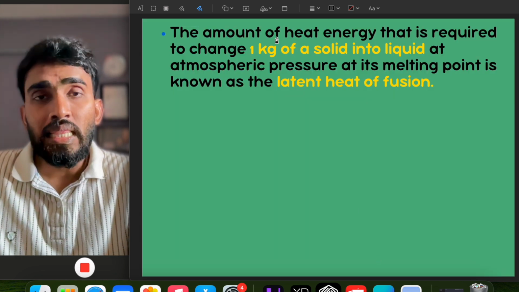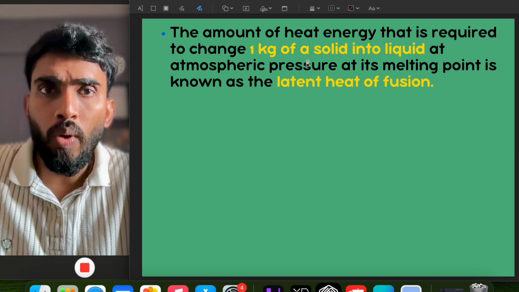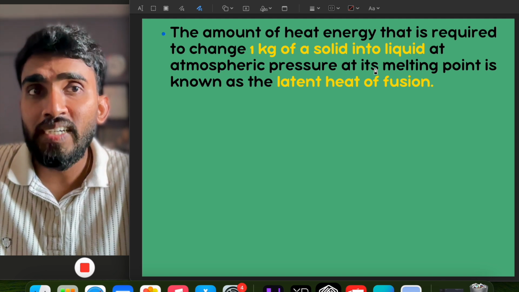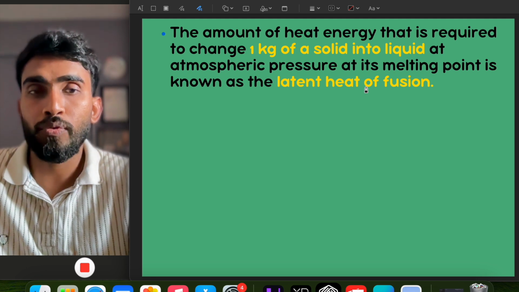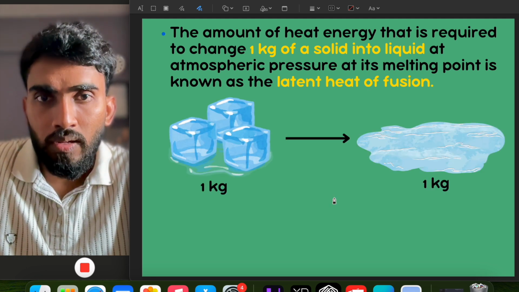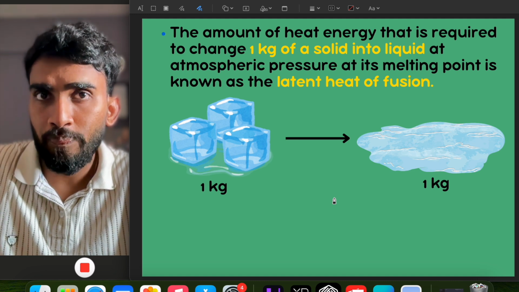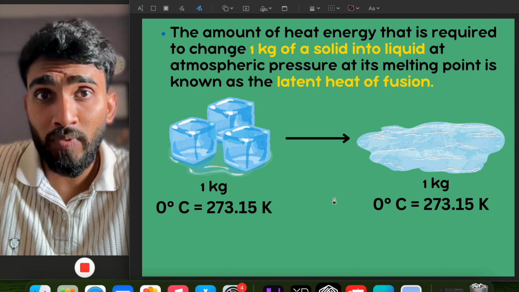So the amount of heat energy that is required to change 1 kg of a solid into liquid at atmospheric pressure at its melting point is known as the latent heat of fusion. Take the example of 1 kg ice. If we heat and convert it into liquid, the temperature in both cases, as we know, will remain the same, 0 degrees Celsius, right?